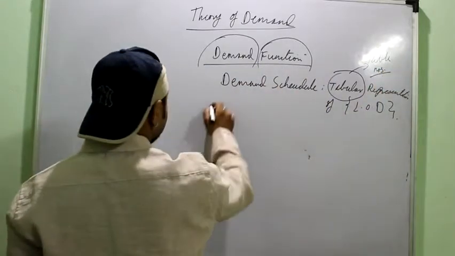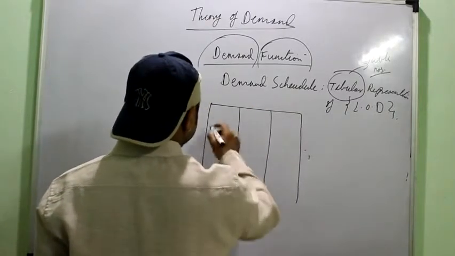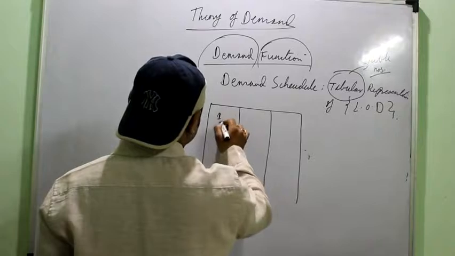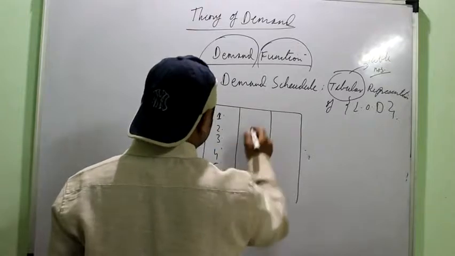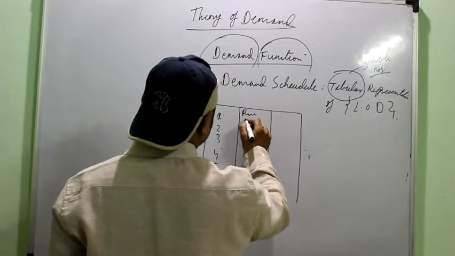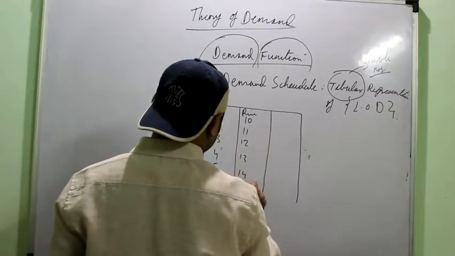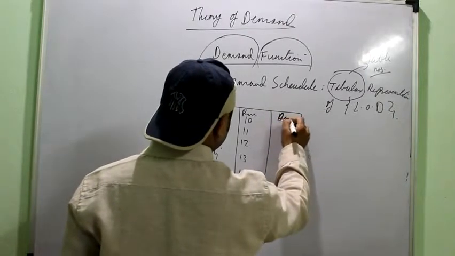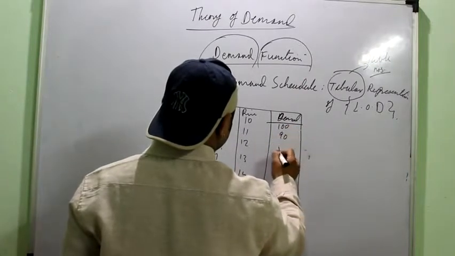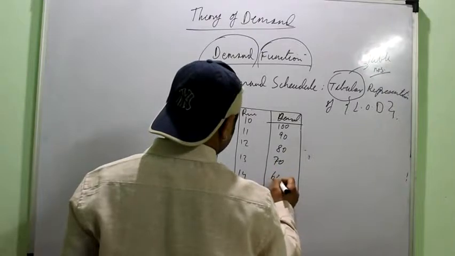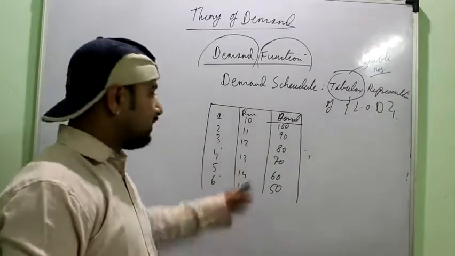Or simply schedule, you already know schedule is representation in the numerical form. Okay, we can simply see that as the price of a commodity is rising, the demand is falling.